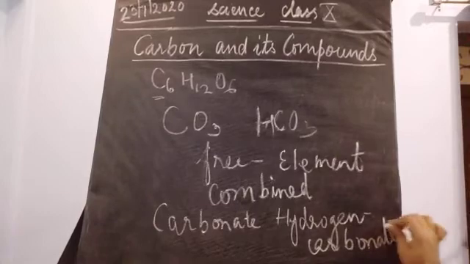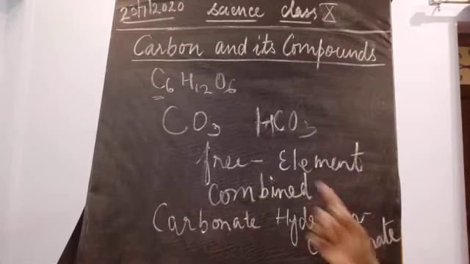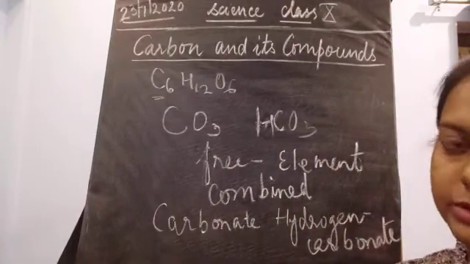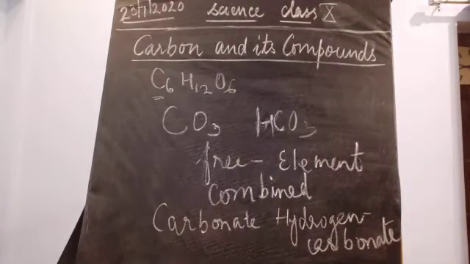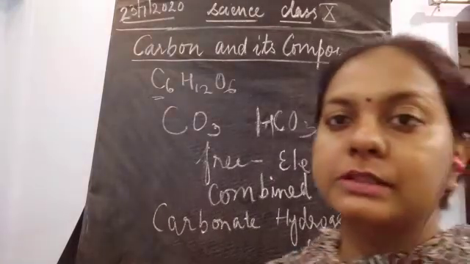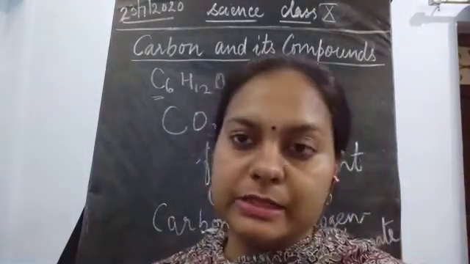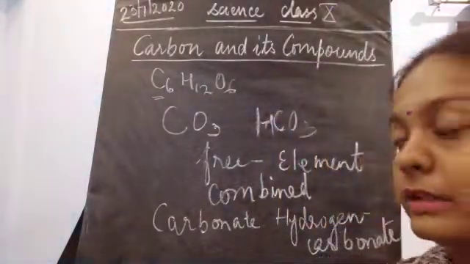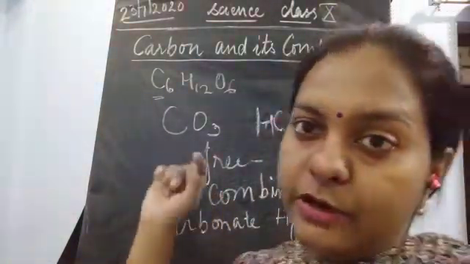What is the formula for this? The formula for this is CO3 for carbonate and HCO3 for hydrogen carbonate. Okay, so this is about the two combined forms in which carbon is present, which we need to study also. So carbon is also present in the Earth's crust in the combined form like this, carbonate form.